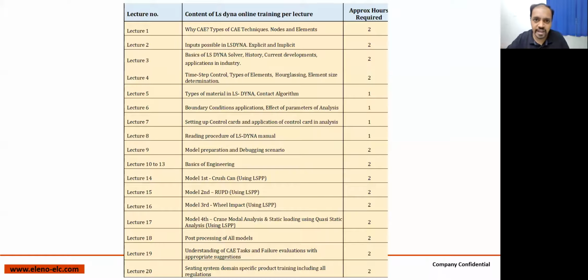Okay. So why CAE? There are going to be techniques, input possible in LS-DYNA, basic theory, and today for batch number 4, we started our first calculation, that is Kruskal analysis. So we are already in Kruskal analysis, RUPD model and all other stuff. And we are going to do a lot of post-processing. There are going to be post-processing sessions. There are going to be hands-on sessions. All sessions I am trying to make live, so that I'm continuously interacting with you guys. Then understanding CAE, seating system, domain specific product training, all these things will be covered in level 1.